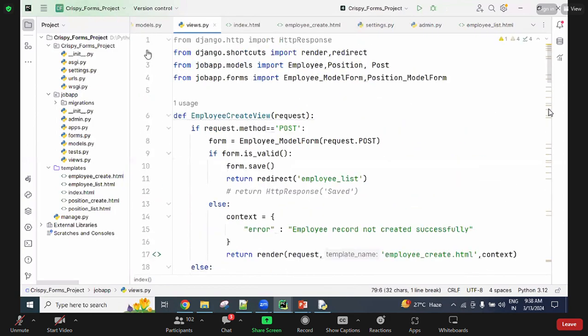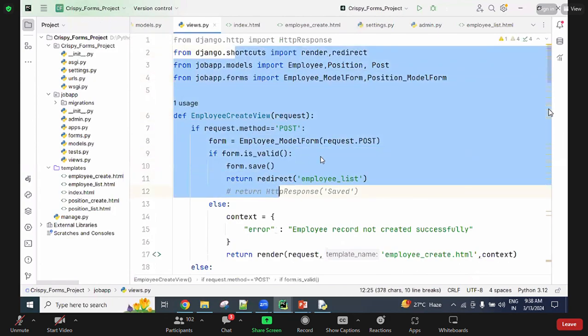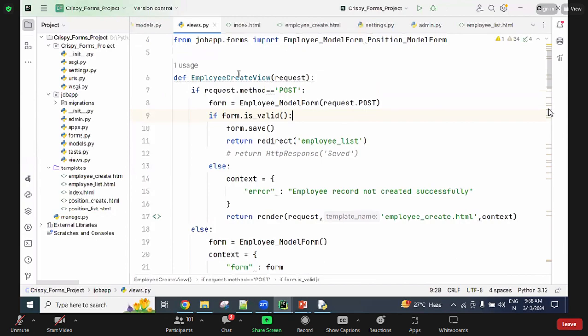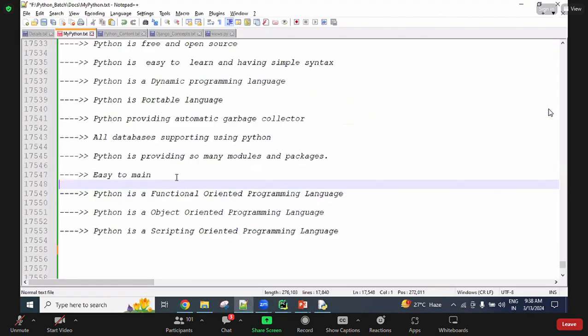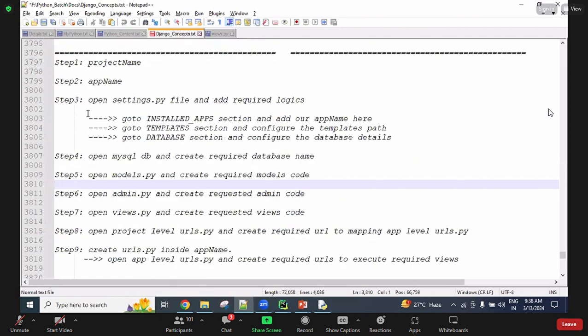This is all for my batch people only. There is an evening employee session, guys, and I'm teaching them. So by seeing many lines of code here, don't get confused, don't get afraid. Every statement, procedure wise, I'm teaching, guys. In all my batches, I'm giving priority to procedure. For example, procedure means like this. Step 1, what you are doing.